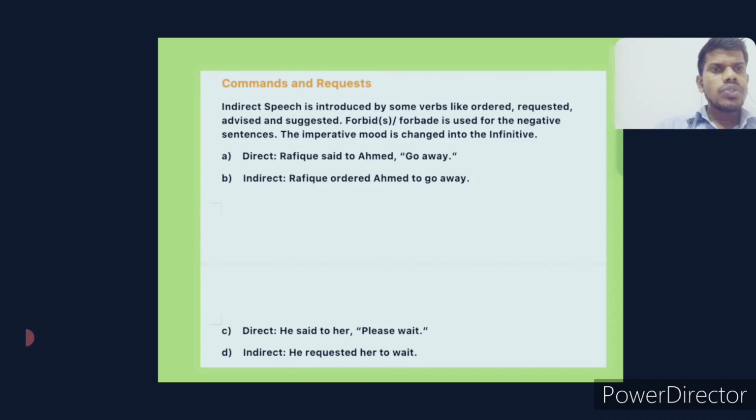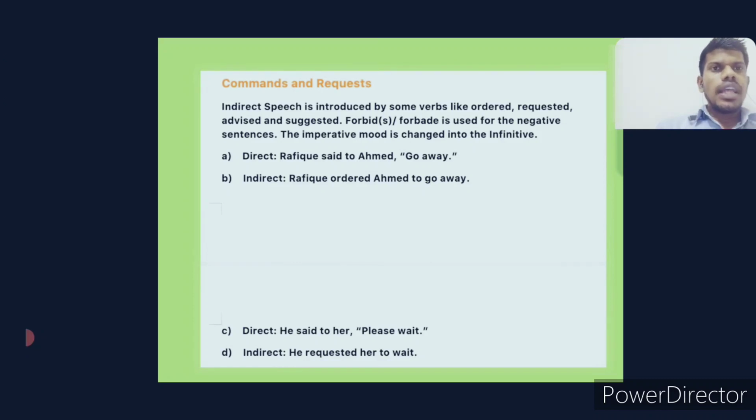Direct: Rafiq said to Ahmed, go away. So which sentence is it? Actually, it is an imperative sentence. What is an imperative sentence? As we know, an imperative sentence doesn't have a stated subject, but its subject is hidden and understood at the same time, and it ends with a full stop.